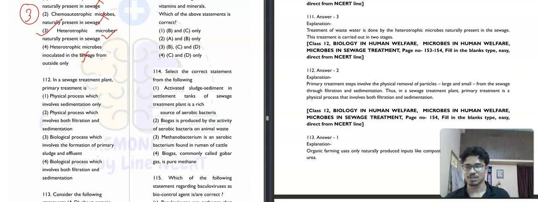Okay. Then question number 112. In a sewage treatment plant, primary treatment is a physical process which involves sedimentation only, or a physical process which involves both filtration and sedimentation. It is saying that the primary treatment. So primary treatment involves both filtration and sedimentation. The second option will be the correct answer for this question.